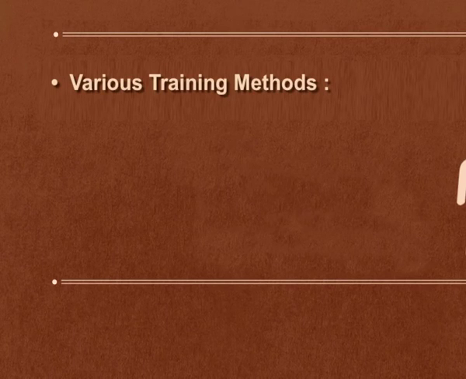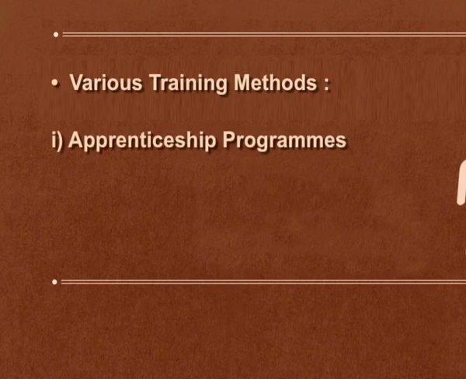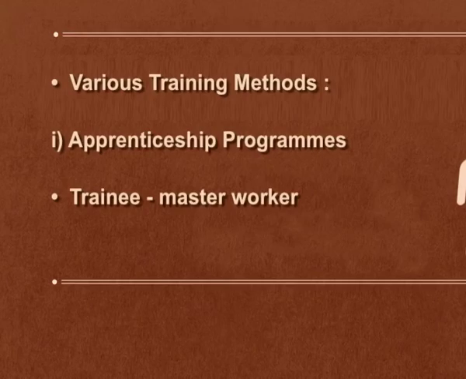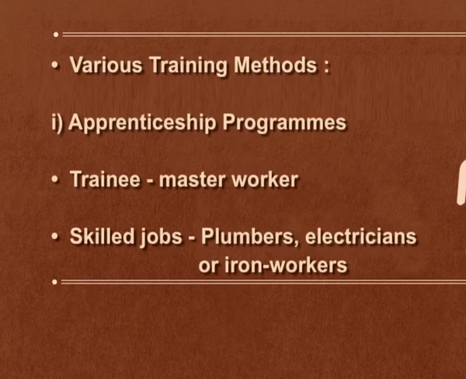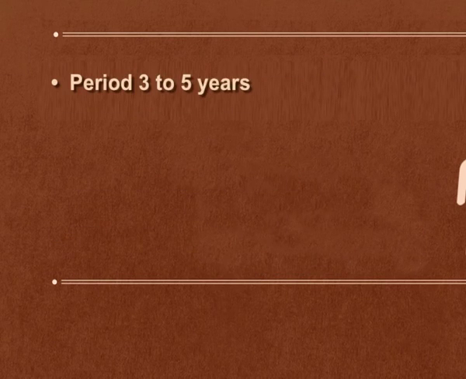Now let us discuss various training methods. The first training method is the apprenticeship program. Under this method, the trainee is required to work under a master worker, and this type of training is normally suitable for skilled jobs like plumbers, electricians or iron workers. The period of this training ranges from 3 to 5 years,